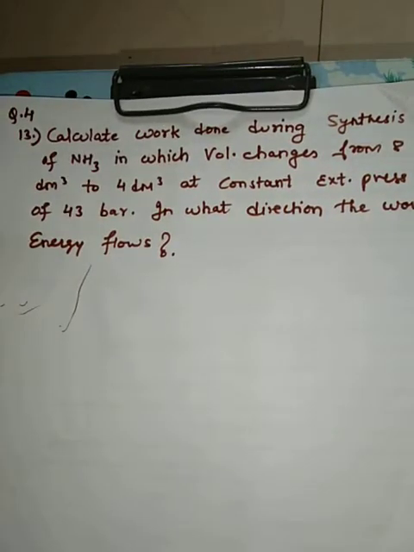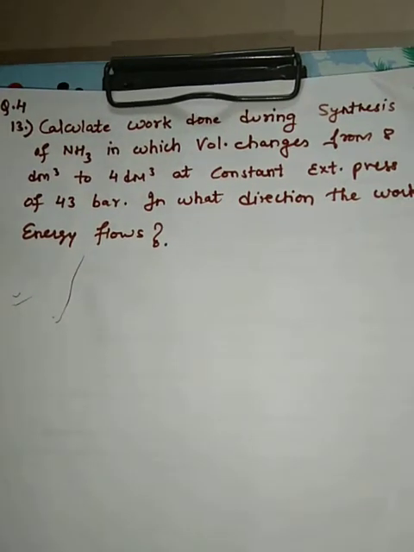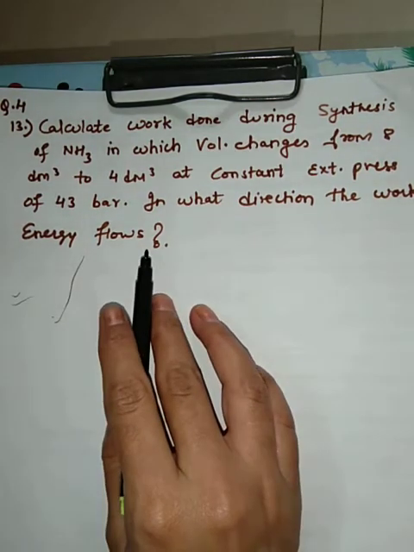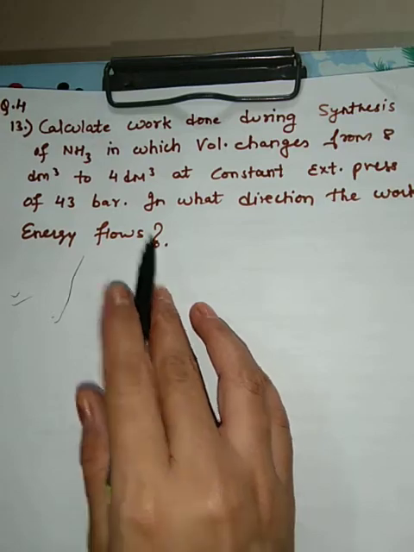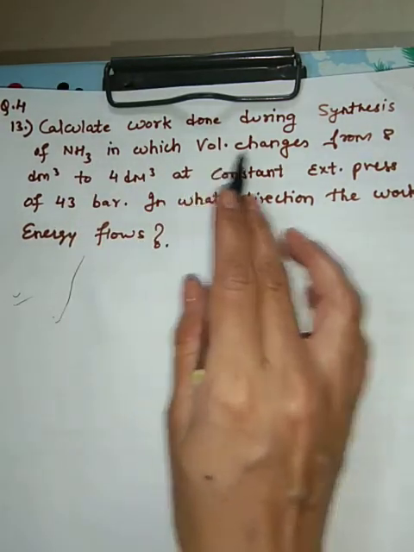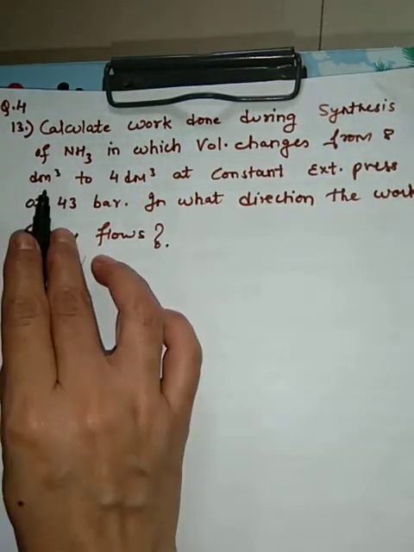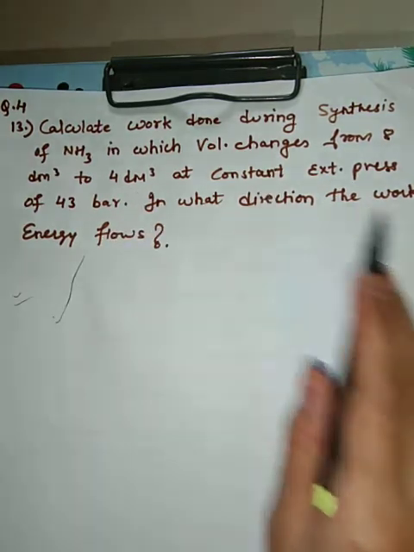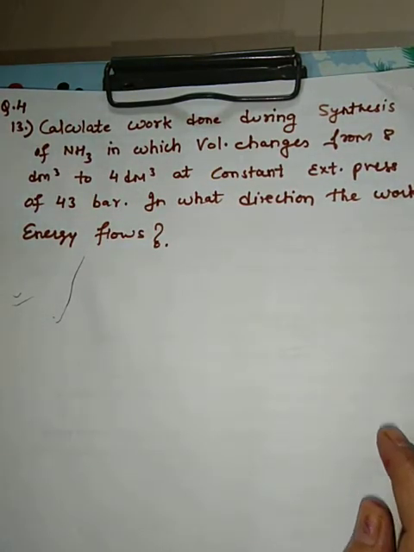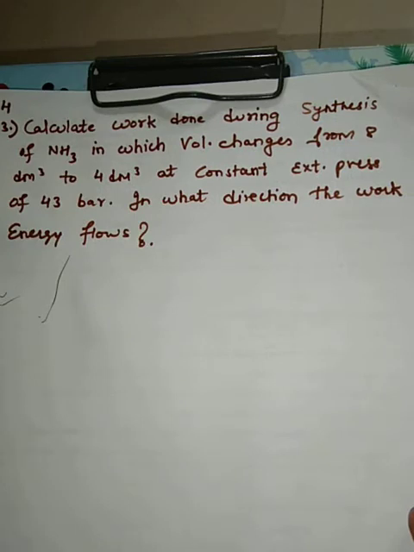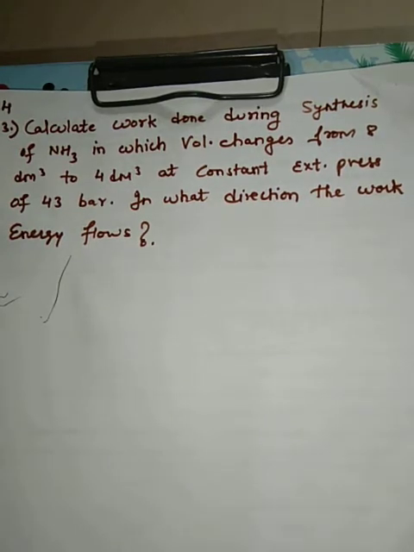Here I have taken question number 4, 13th sum. How the sum goes: Calculate the work done during synthesis of ammonia in which volume changes from 8 dm cube to 4 dm cube at constant external pressure of 43 bar, and in what direction the work energy will flow. Means they are asking us whether the work will be done by the system or on the system. Let us see how to solve this.